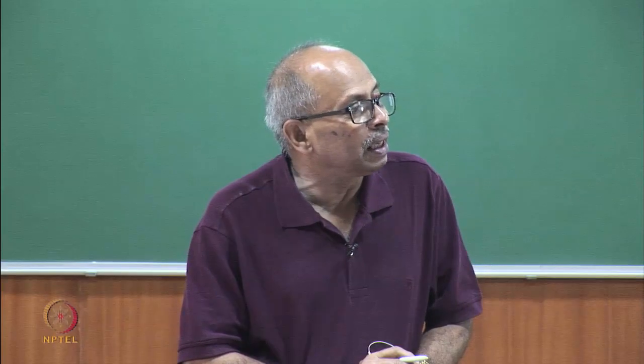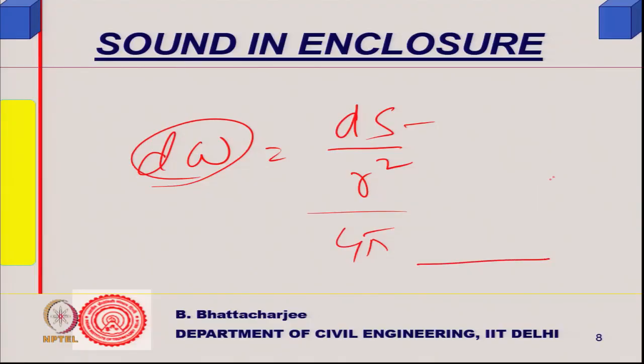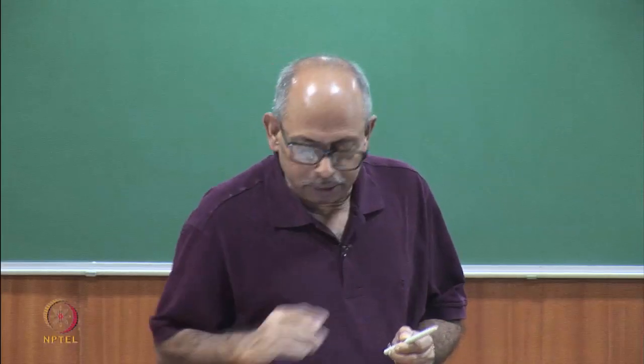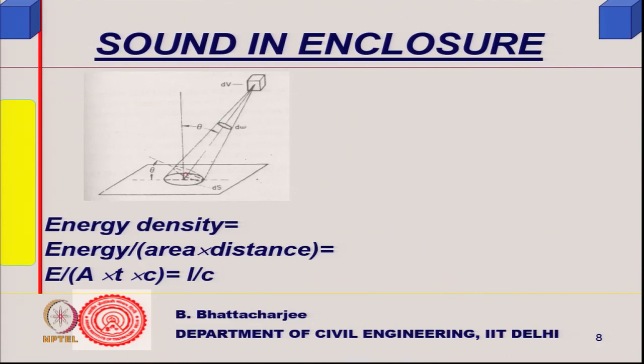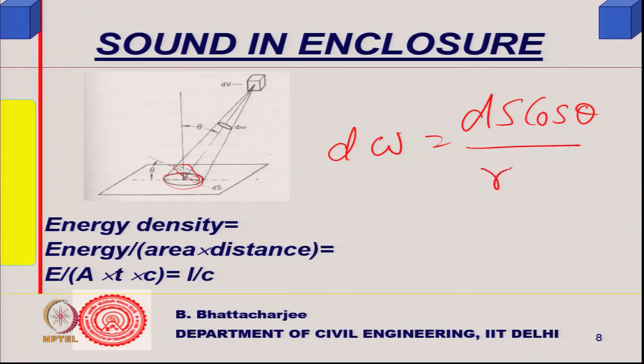Your surface is like this, and the ray is something like this, so I must take the normal surface, which is dS cos theta, where this angle is theta. So d omega will be given by dS cos theta divided by r squared.